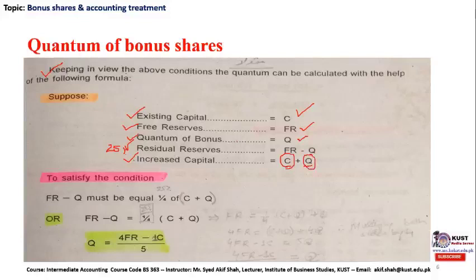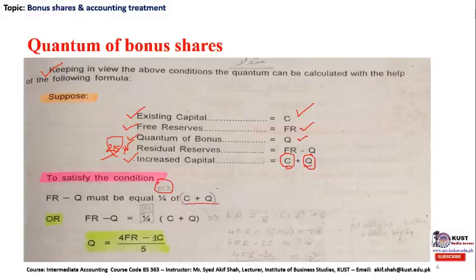So in order to satisfy the 25% condition, we can make an algebraic expression: free reserve minus quantum must be equal to 1/4, which is 25% of increased capital.